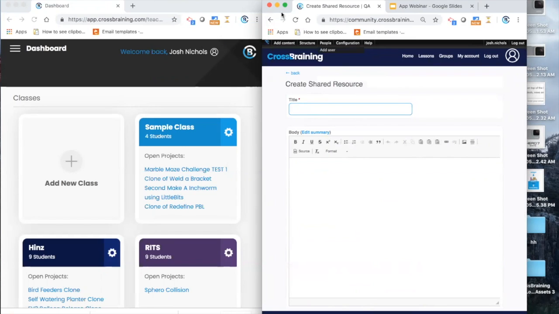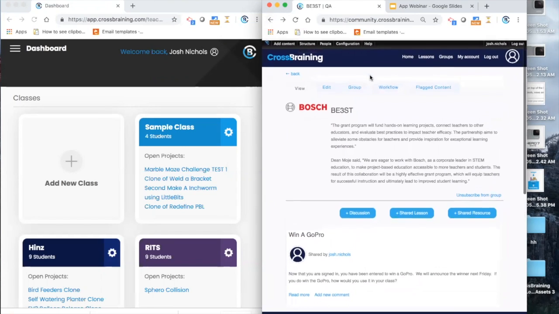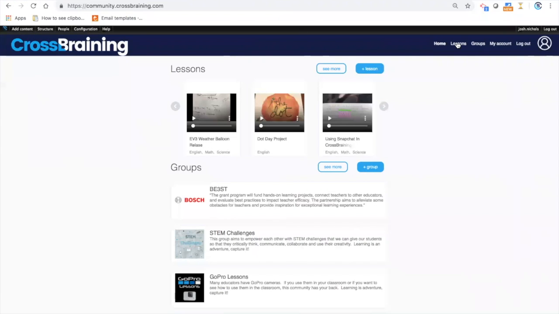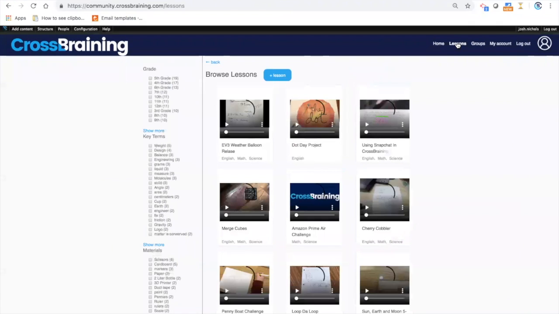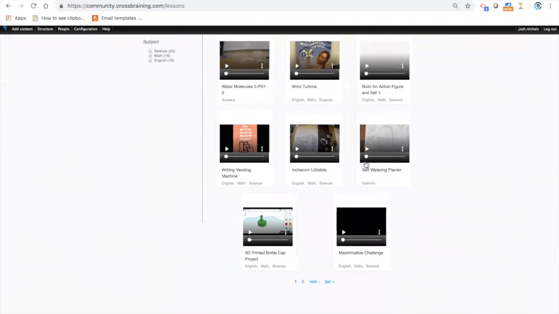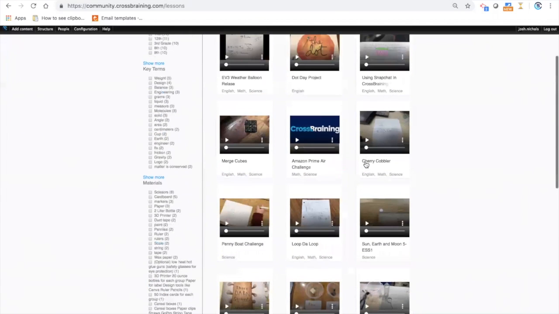Also, if you go back to the home, and I'm going to open this all the way up, you can access any of the lessons we put up there. Again, like I said, in the fall, you'll be able to take lessons from the app and share them into this side of the platform. This is all open source. If you don't want other people to see it, but you only want the Bosch people to see it, you can share it directly to the Bosch group.